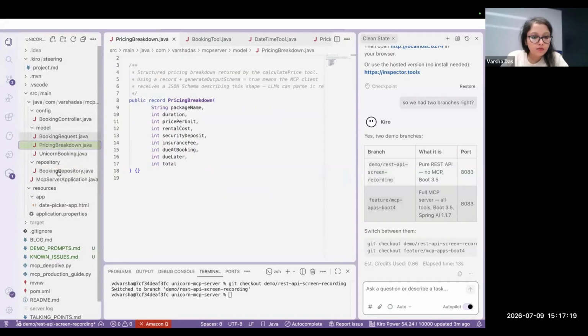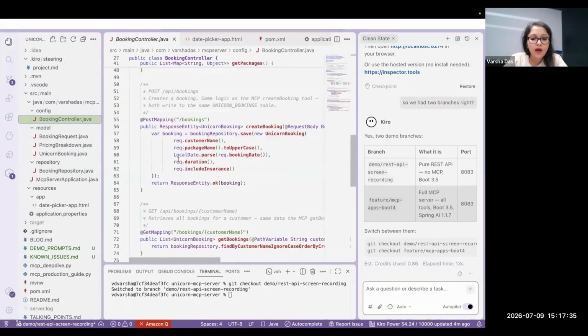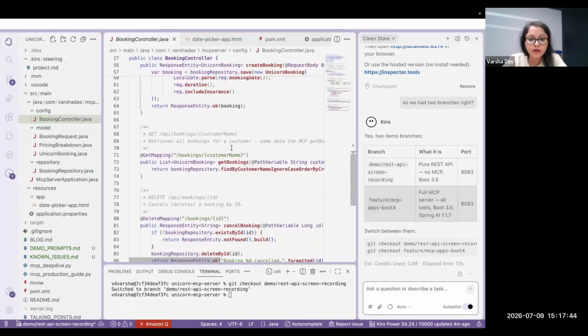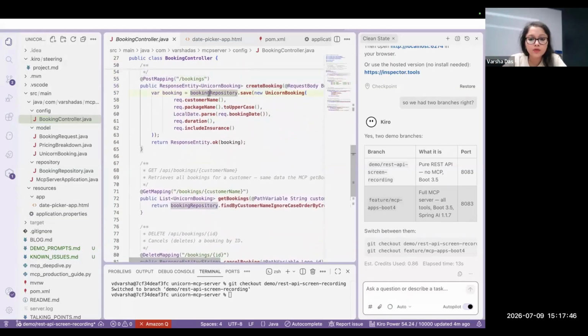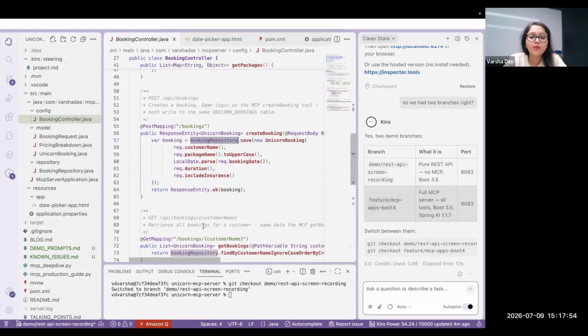And let me also show the service class. As you can see in the controller, we have the logic written over here, instead of having the service written over here, to do the basic CRUD operations: create the bookings, get the bookings, and how you're using the repository class. So a very plain and simple basic Spring Boot application, and I'm sure you would be having many controllers, many mappings, and many service classes, etc.